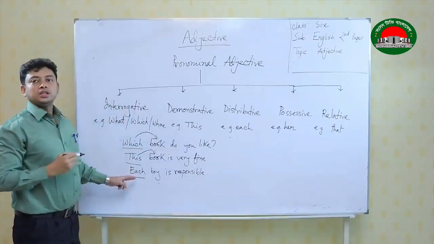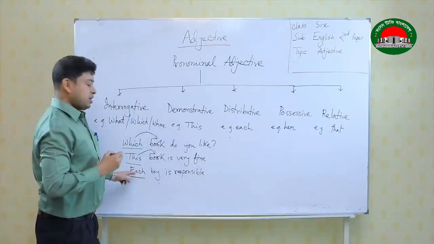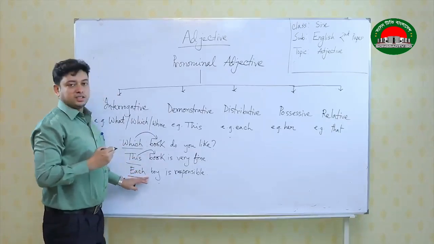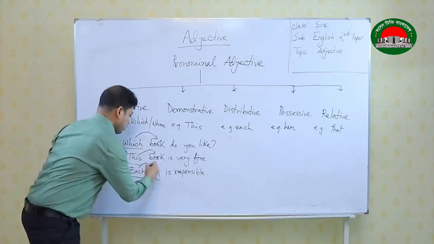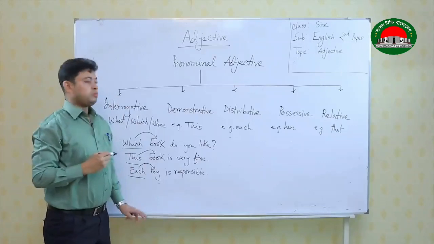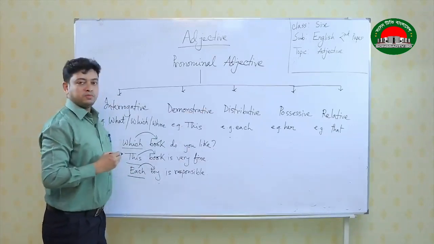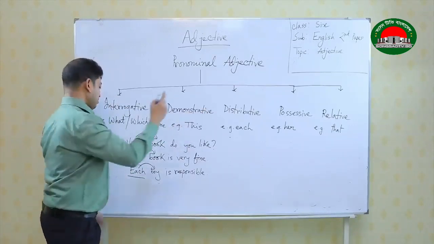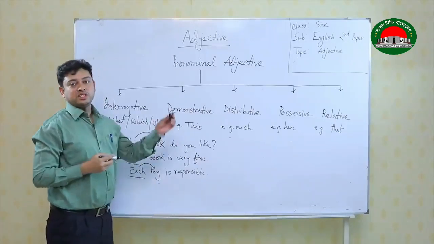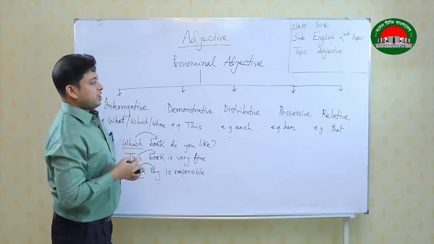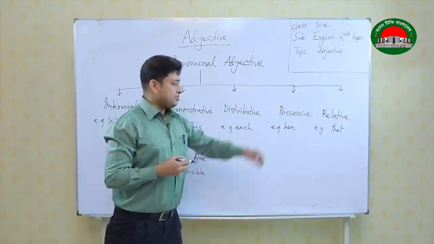"Each" is a distributive adjective. Here ideally this is a pronoun, but here it is qualifying the noun boy, so it becomes distributive adjective or pronominal adjective. Possessive, we have discussed possessive adjective before, but now relative adjective.